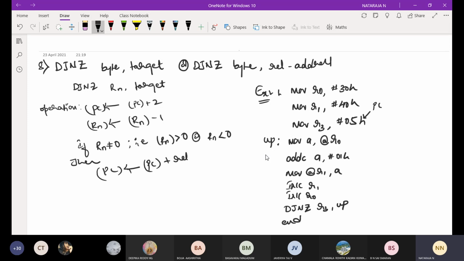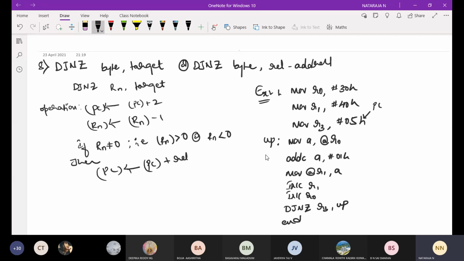Okay, what is the instruction? DJNZ, that is, decrement and jump if not 0.